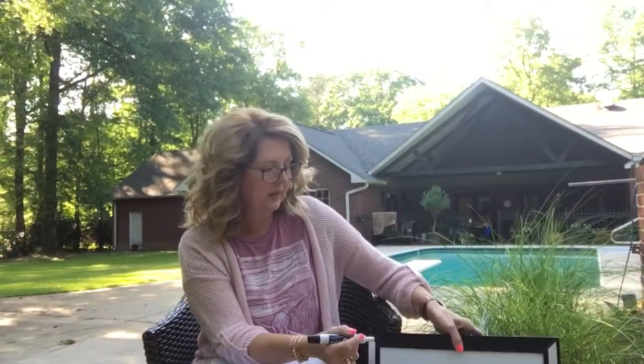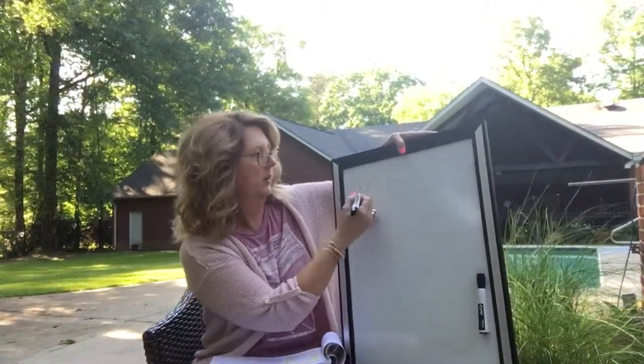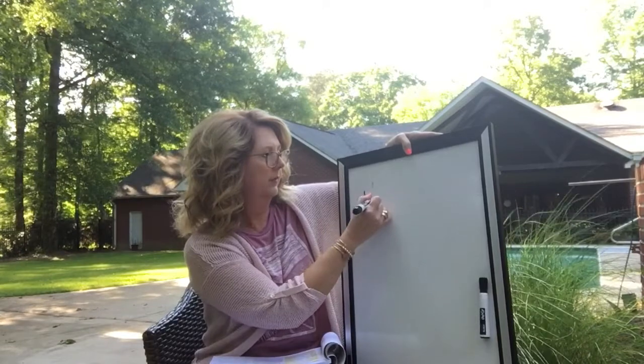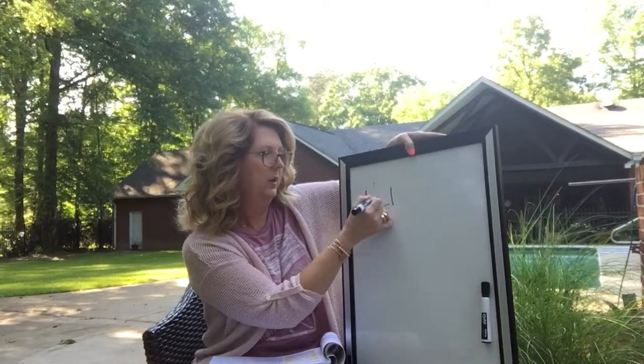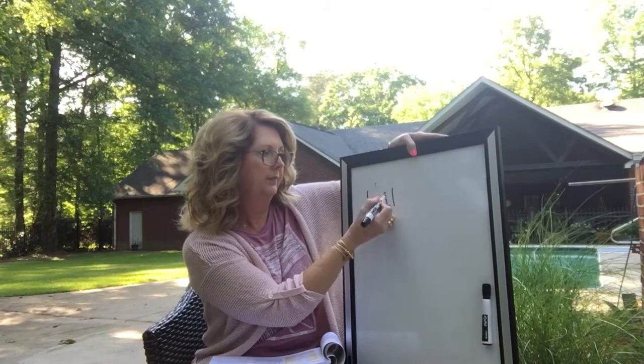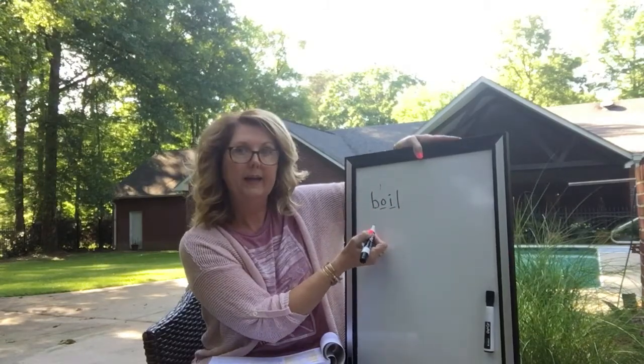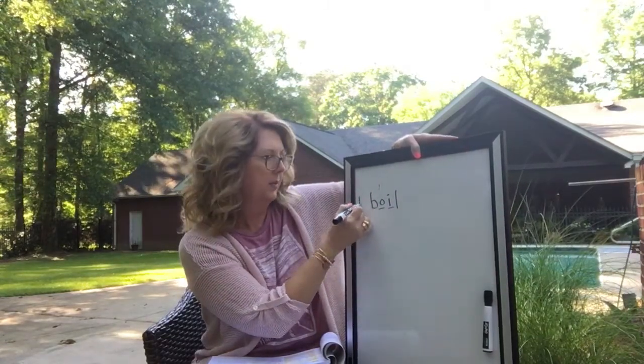So number 1, we have a choice to make of oi or oy to go in the word boil. So which do you think it is? Since there's already a B and there's already an L, that means the letters are coming in the middle, right? So it should be an OI. So that's number 1.